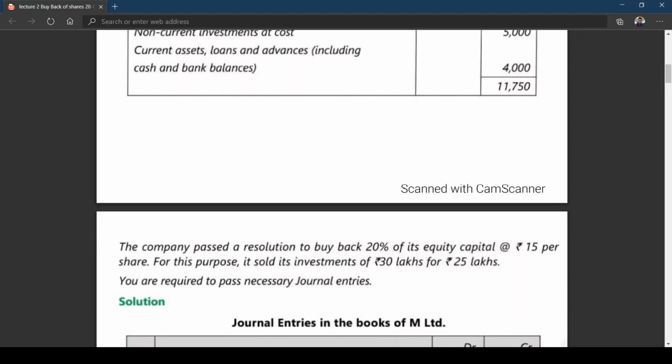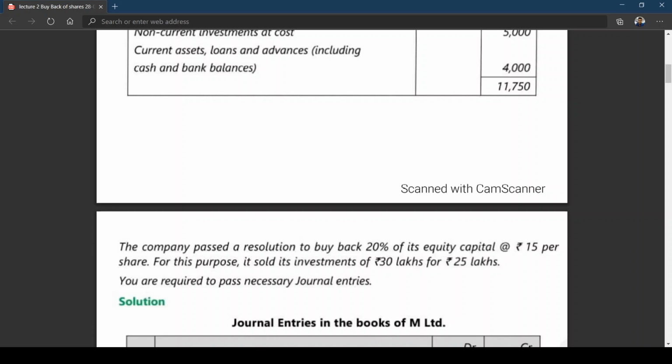Now, the company passed a resolution to buy back 20% of its equity share capital at the rate of 15 rupees per share. For this purpose, it sold its investments of rupees 30 lakhs for 25 lakhs. So, you need funds for buyback.